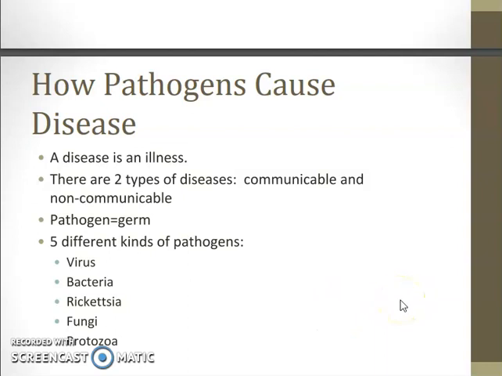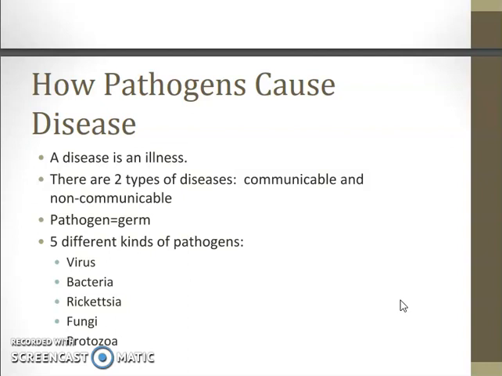A disease is an illness. There are two main types of diseases. A communicable disease is a disease that can be passed to a person from another person, animal, or object. A pathogen, or disease-causing agent, spreads communicable diseases.